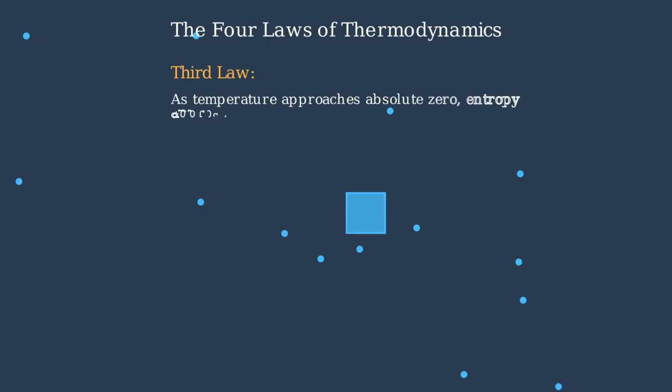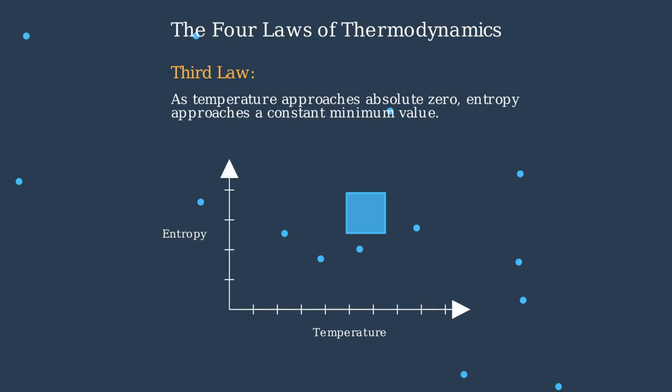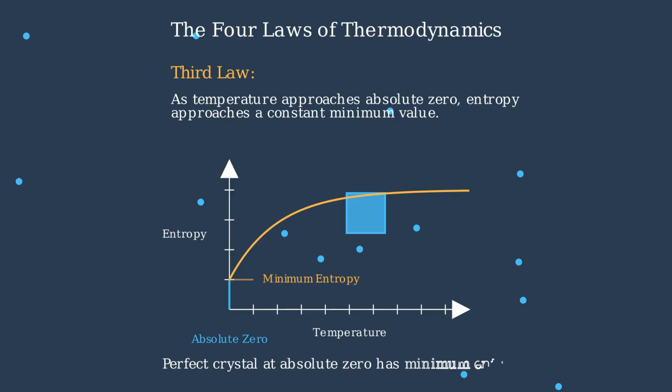The third law of thermodynamics states that as a system approaches absolute zero temperature, its entropy approaches a constant minimum value. As temperature decreases toward absolute zero, molecular motion almost stops, and the system becomes more ordered. At absolute zero, a perfect crystal would have minimum entropy, but the third law tells us we can approach absolute zero but never reach it.